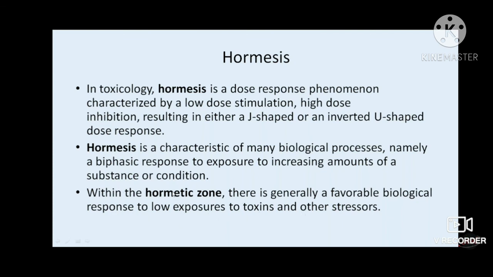So what we achieve is, when we use the metal compounds, they are in such a low dose exposure that they generate a favorable biological response and do not affect the body, and that is the concept of hormesis. So we can justify our use of metals in case of kidney disorders.